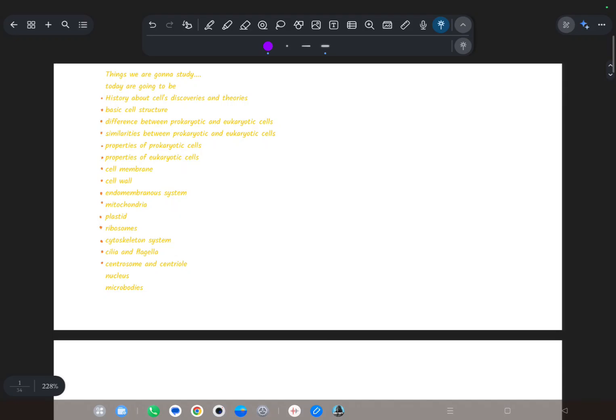Today we will start the chapter related to the cell, in which we are going to read about the following things: first, the history of cell discovery and theories, then basic cell structure, then the difference between prokaryotes and eukaryotes, then similarities between prokaryotes and eukaryotes, then properties of prokaryotes, properties of eukaryotes, then the cell membrane, which is common in both of them.